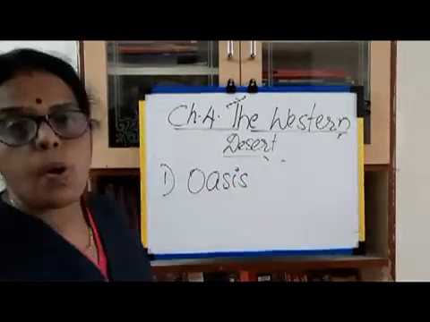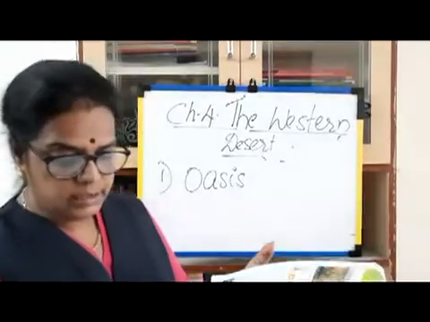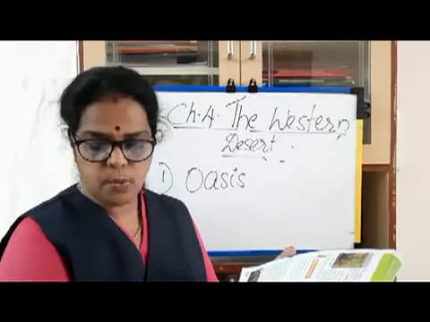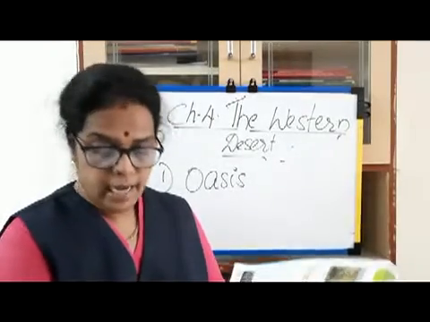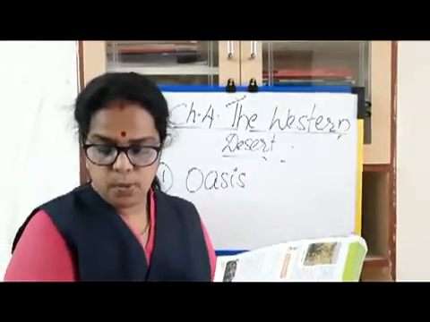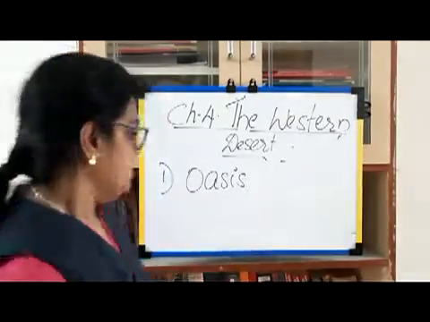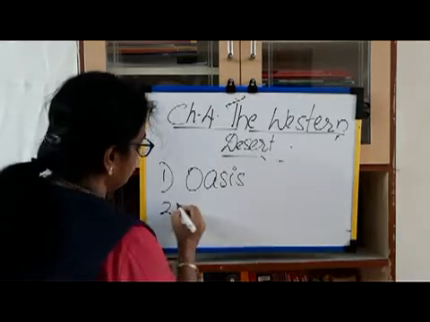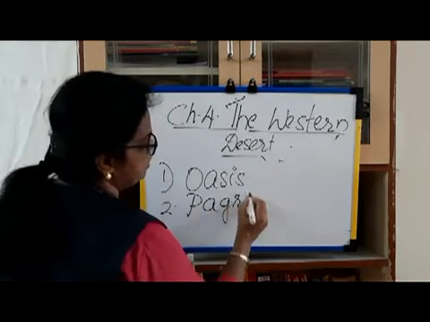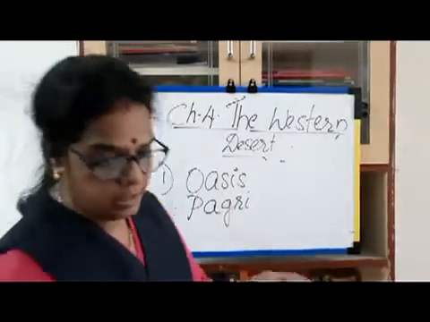The second one: Rajasthani men wear this on their heads to stay cool in the heat. Pagdi. We say pagdi, but write P-A-G-D-I. That is pagdi.